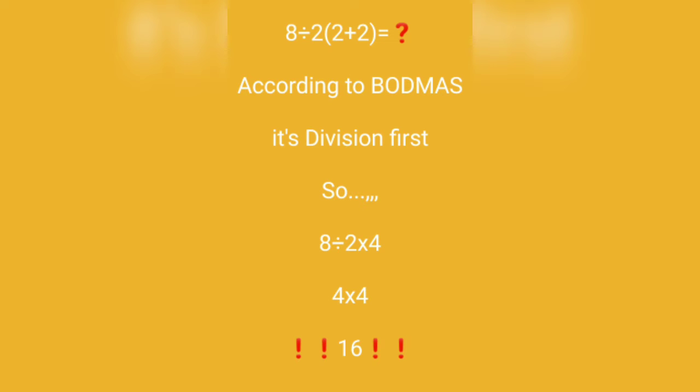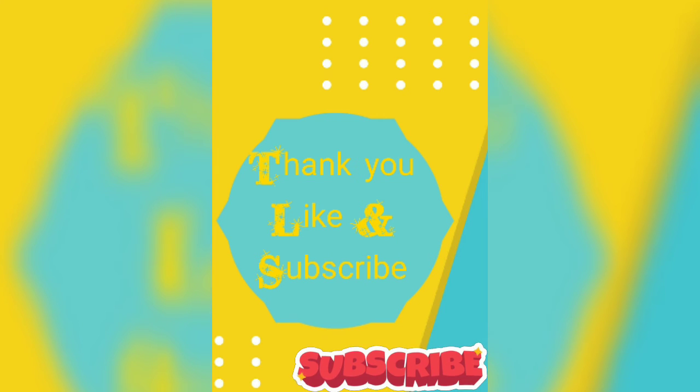As BODMAS says, division always comes first and then the multiplication. So we are going to divide 8 by 2, we get 4, and then it is multiplied by 4, we get 16 as our answer, which is the correct solution of this equation. I hope my explanation reached you and helped you in solving this equation.